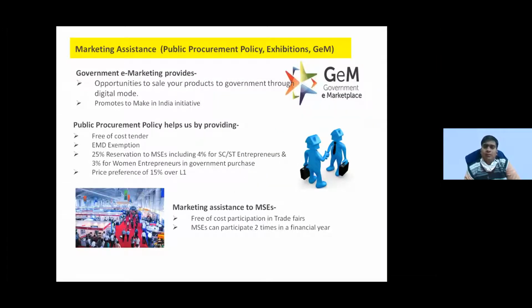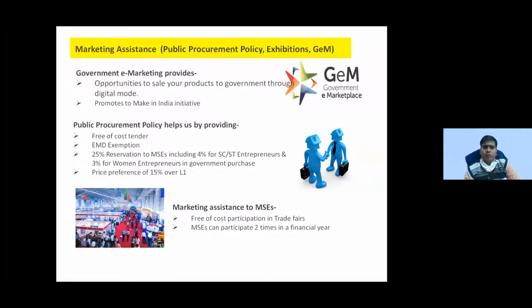These are some marketing tools provided by the Ministry of MSME. You can see this GeM portal, the Government e-Marketplace. This provides you an online platform for selling your product. It promotes the Make in India initiative. As you have already seen, the government has taken a lot of initiatives to boost vocal for local, which means we should use local products instead of imported products.